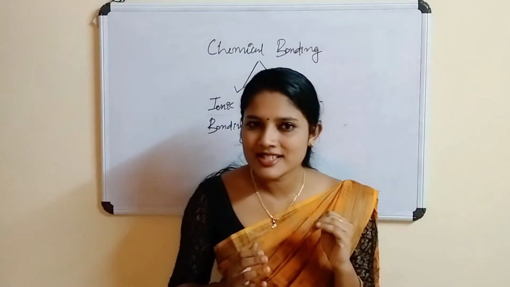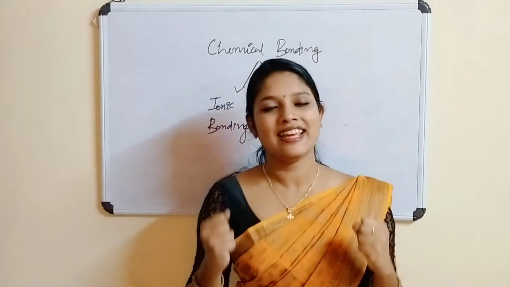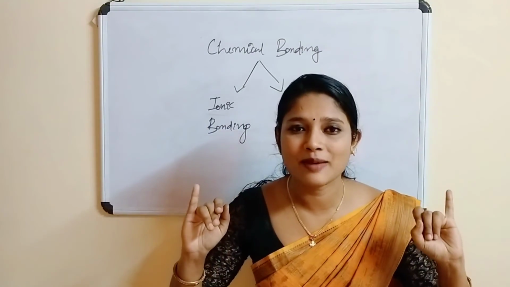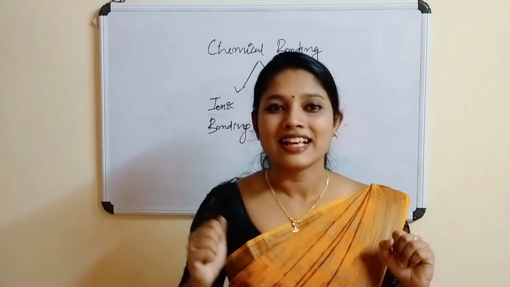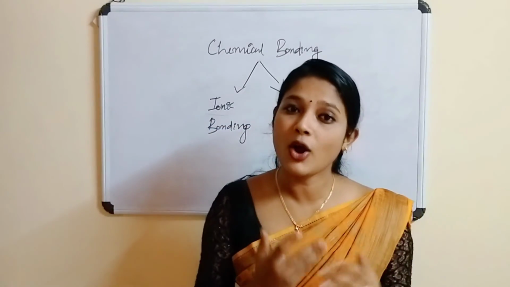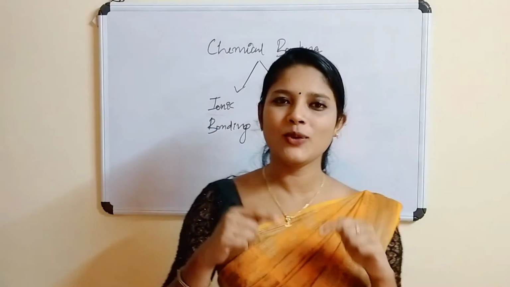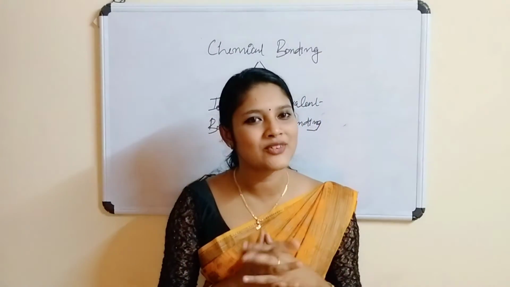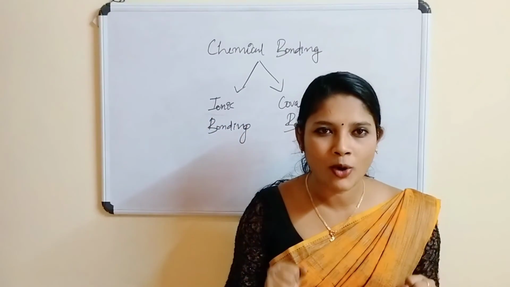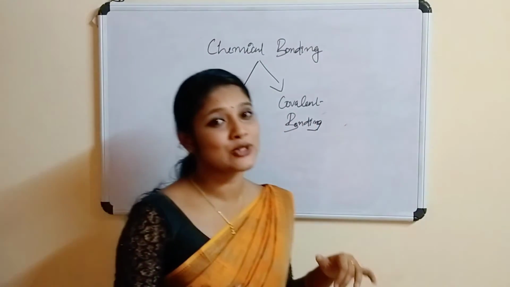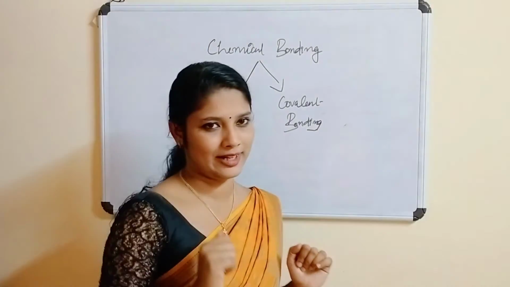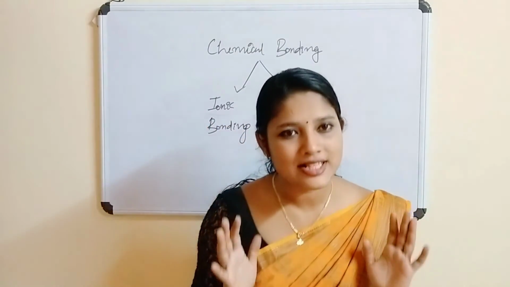So, what are things we studied today? Let us recapitulate. We were discussing about chemical bonding. First, we discussed about inert gases, the speciality of electronic configuration of inert gases. We discussed what is octet electronic configuration. Then we discussed why atoms take part in chemical bonding. Then we discussed the definition of chemical bonding. At last we understood there are two types of chemical bonding, that is ionic bonding and covalent bonding. That's all for today's topic.